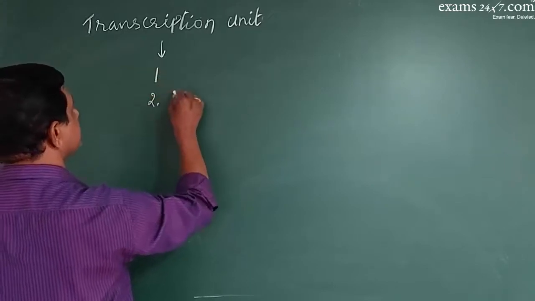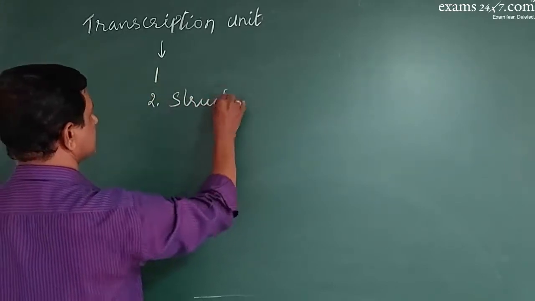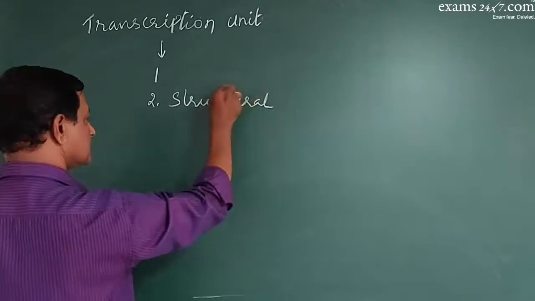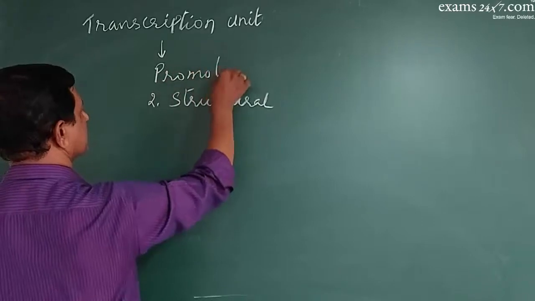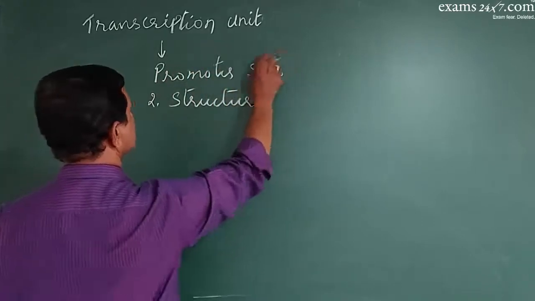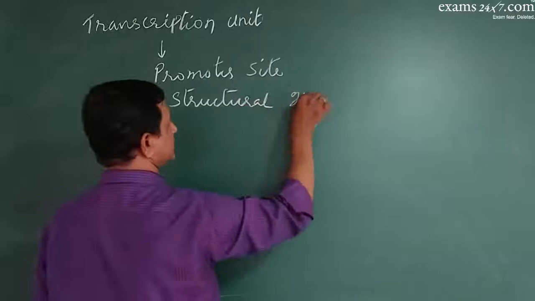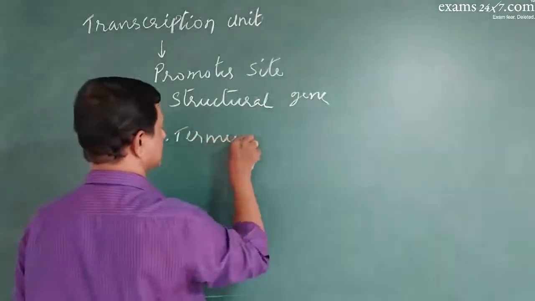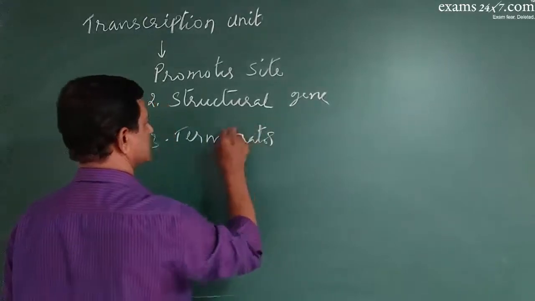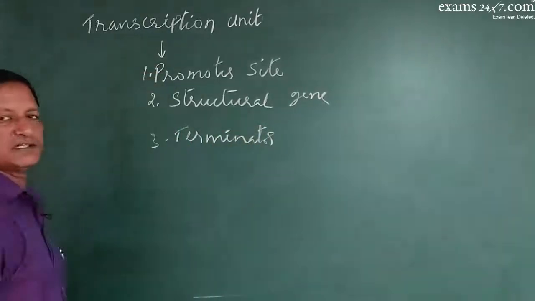First is the promoter site. Second is the structural gene. Third is the terminator site. So these are the three regions.